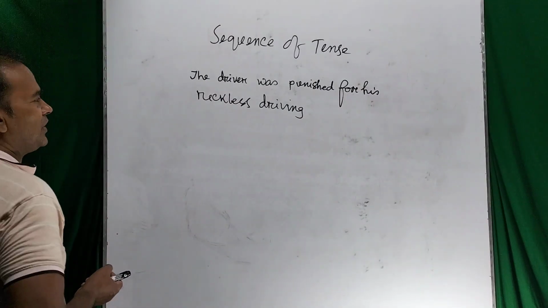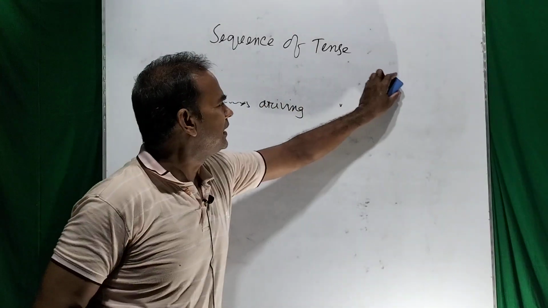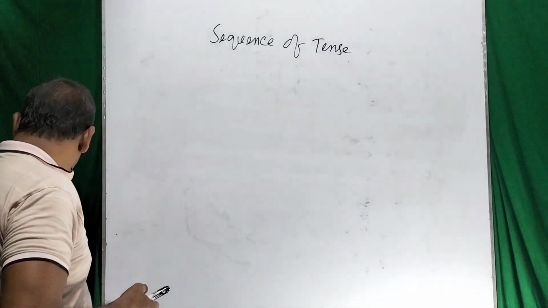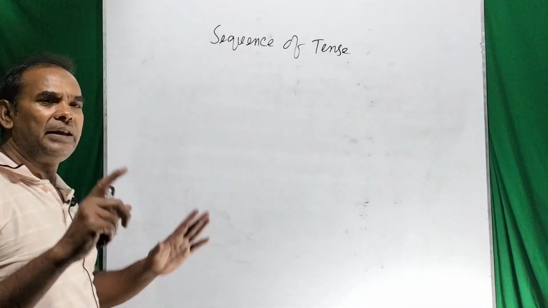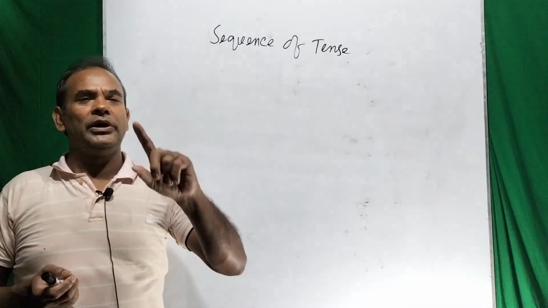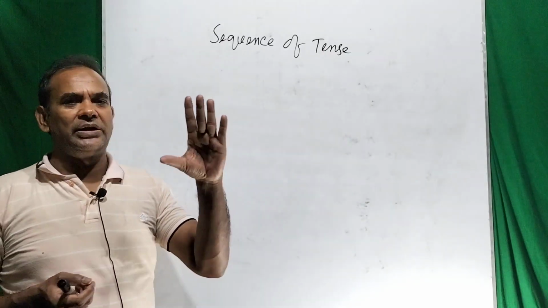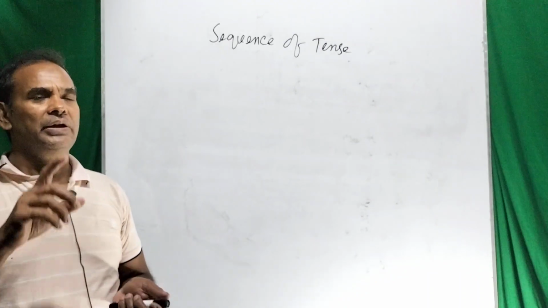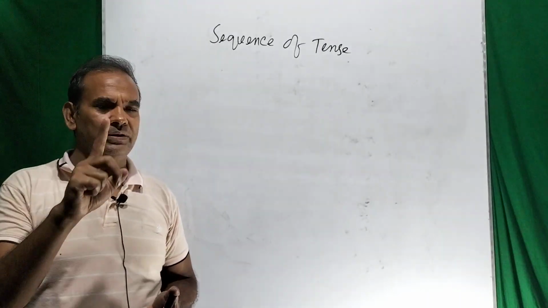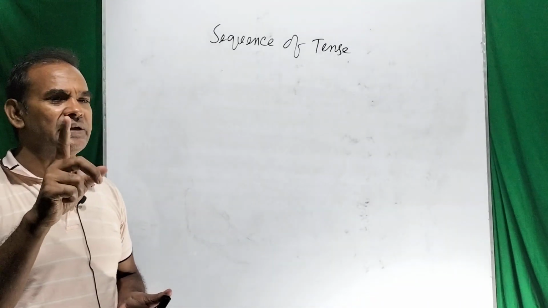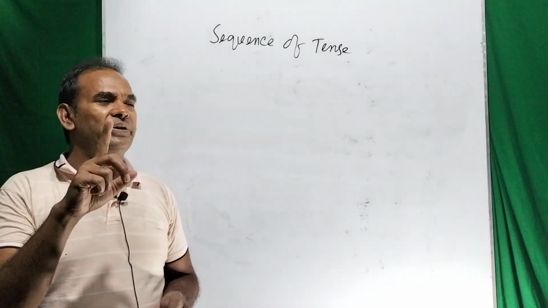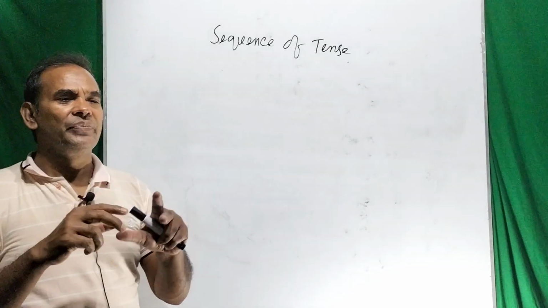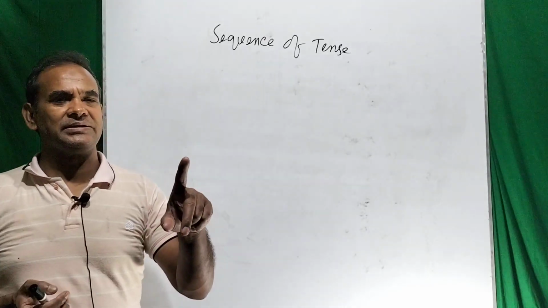So dear viewers, please try to understand what a sequence of tense is. When we discuss the sequence of tense, you have to remember two things. The sequence of tense generally occurs in the complex sentence.